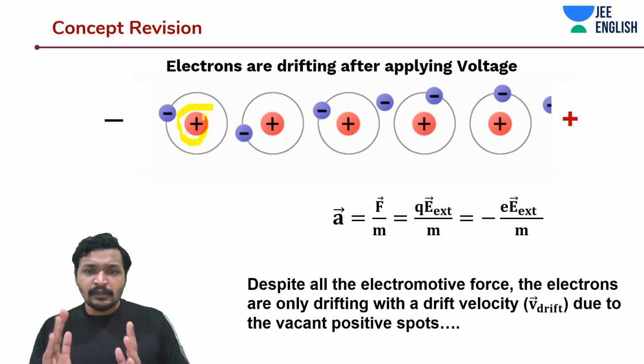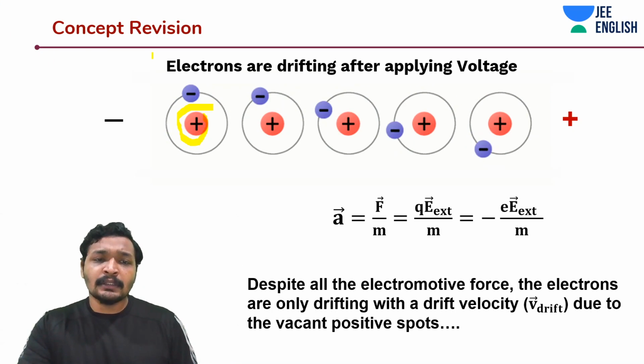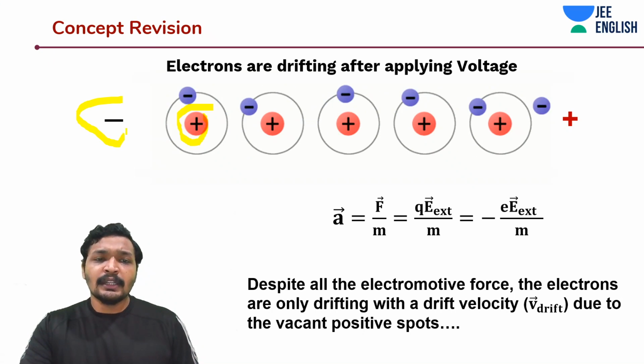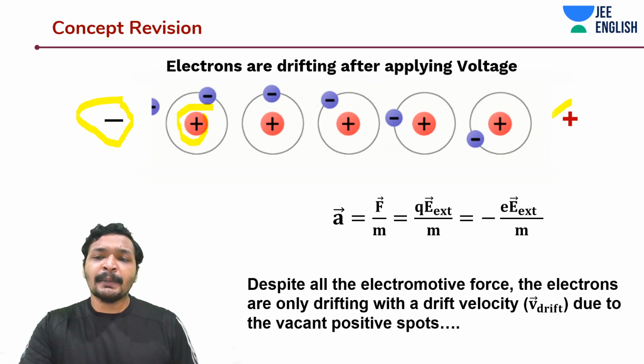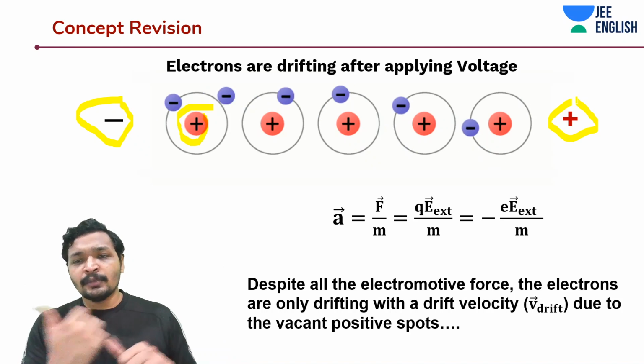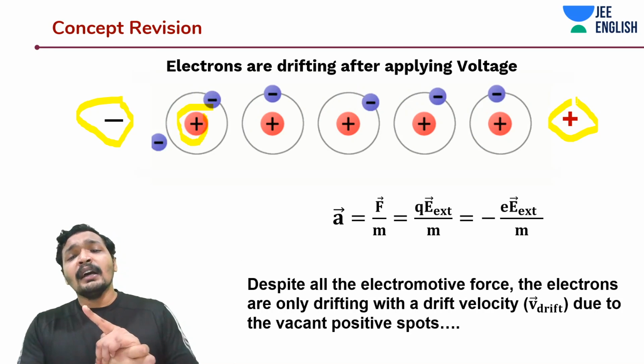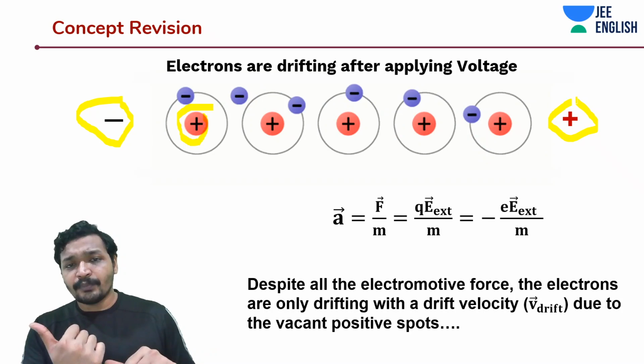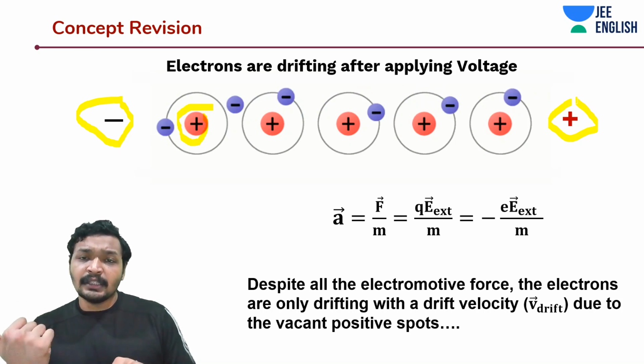They have a direction now after applying this voltage, with the plus sign and minus sign. The electron is flowing from minus to plus, which makes sense.